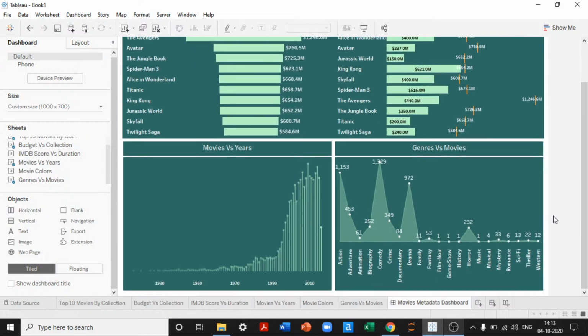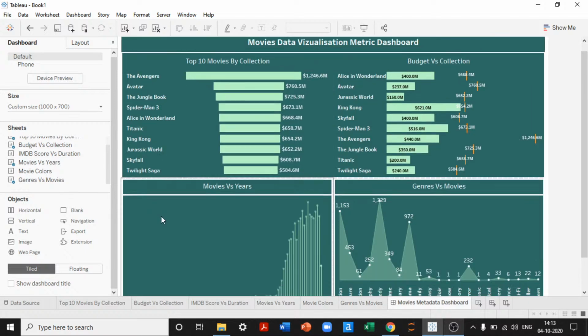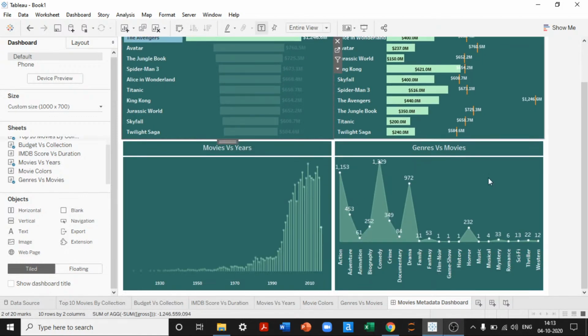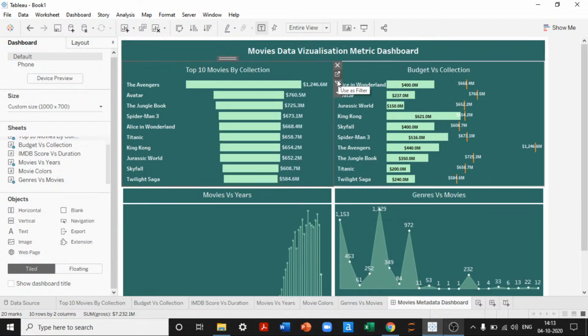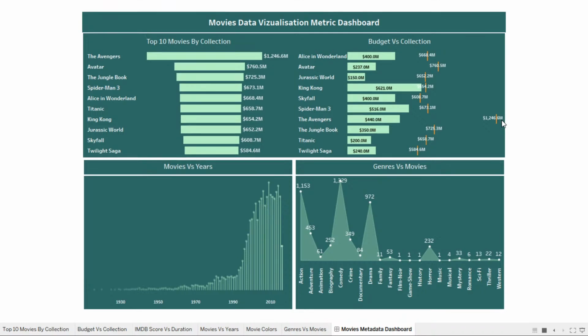So we have visualization for four different charts, which tells us what is what, but we don't have any filters in this case. If I choose Avengers, the entire dashboard will not talk about Avengers. So what we can do is once you select the view, you can choose use as filter option in all the charts. What happens with this filter option is everything that is there inside the member of your dashboard will act as a filter. So this is how your dashboard will look like after formatting things.